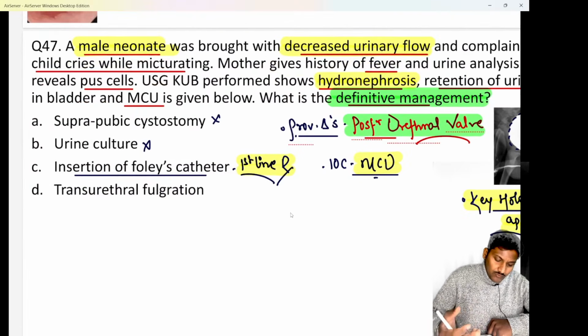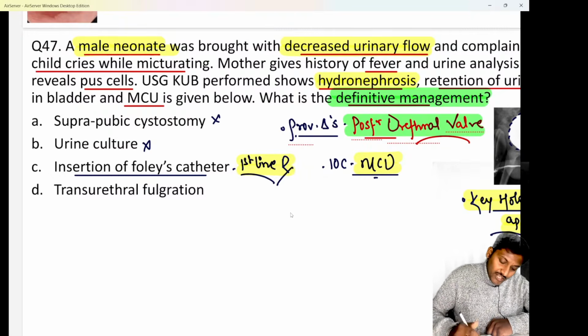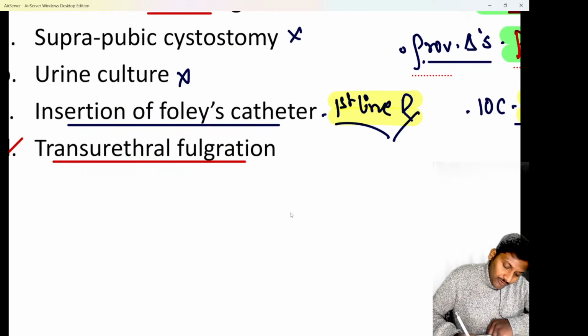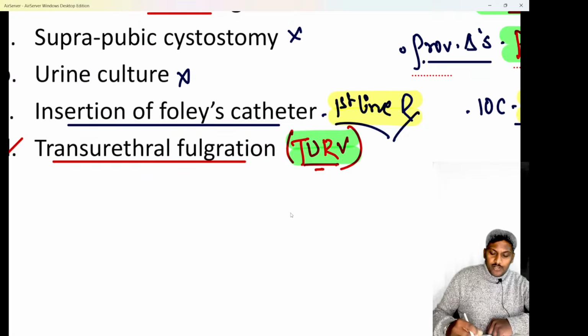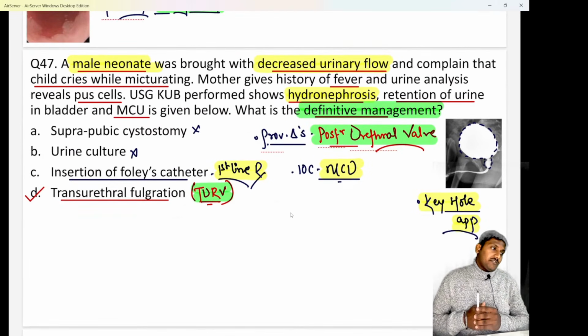So that is what is important. Any which ways, they have not asked about what is going to be done next, they have asked about the definitive management. The answer has to be option D, that is TURV, transurethral resection of valve, or nowadays with the help of laser we can do a transurethral fulguration of valve. So either a transurethral resection of valve or fulguration of valve is the best treatment, the definitive management that we do in a patient of posterior urethral valve.